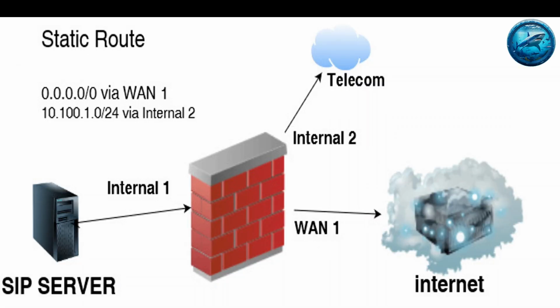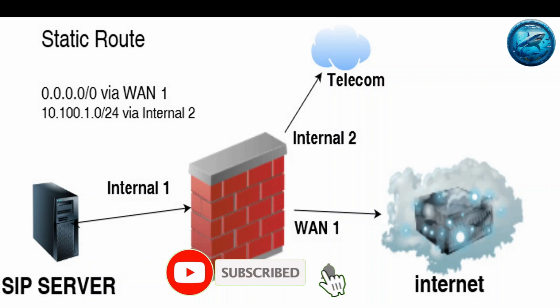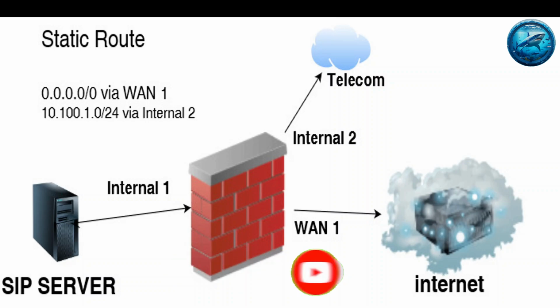Today I am with another video on a routing issue. Here I am going to talk about FortiGate Firewall. Recently I added a new network on interface internal 2, which is connected to Telecom, and I am using this for SIP connection. In your case it might be different. On internal 1 I am connecting my server, which is a SIP server in my case.